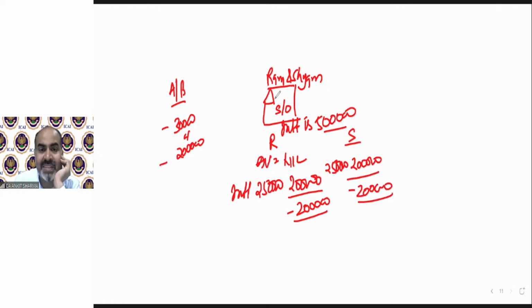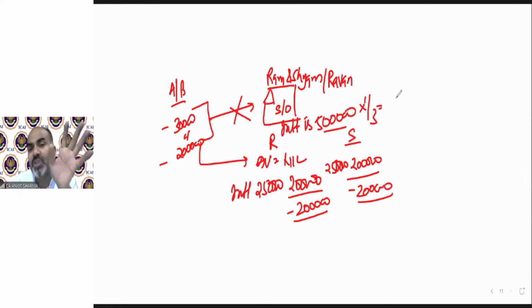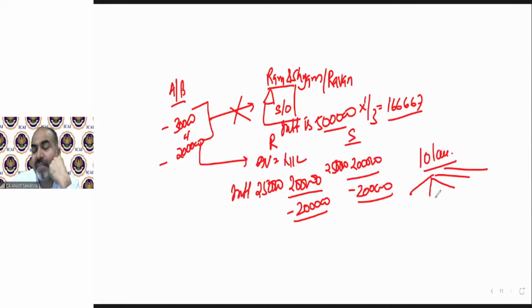The provision says this limit of 30,000 and 2 lakh is not as per house, but person-wise. So if there are 3 persons, Ram, Shyam and Raman, then this interest can be divided by 1 by 3 if they have equal share. So if suppose the interest on loan is 10 lakh rupees and the property has 5 equal co-owners, then 2 lakh rupees can be claimed by each co-owner separately, 2 lakh or 30,000 as the case may be.